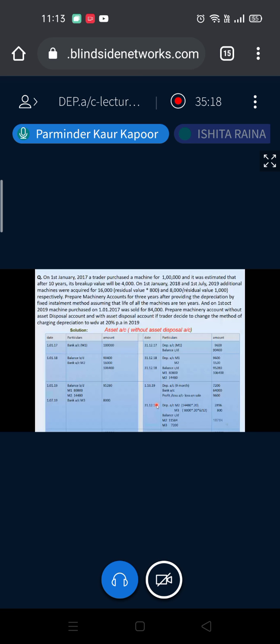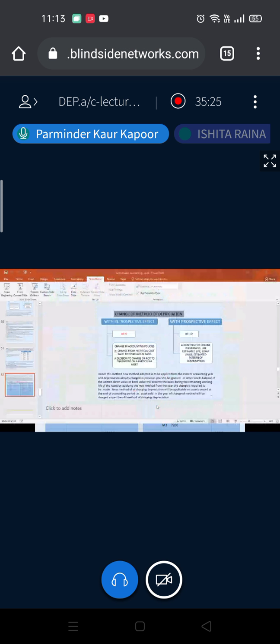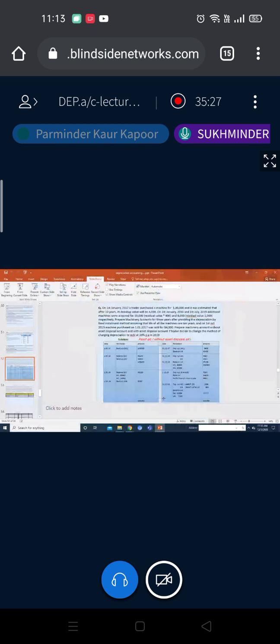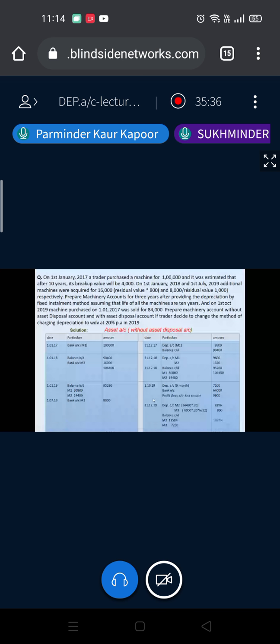Ma'am, suppose in this question the asset is sold at the end of the year, 31st December 2019. Then on the asset sold, which depreciation is charged, old or new? New, I have already told you. Suppose your asset is sold on 31st December 19. What you are going to do is charge depreciation for 9 months on your opening book value.